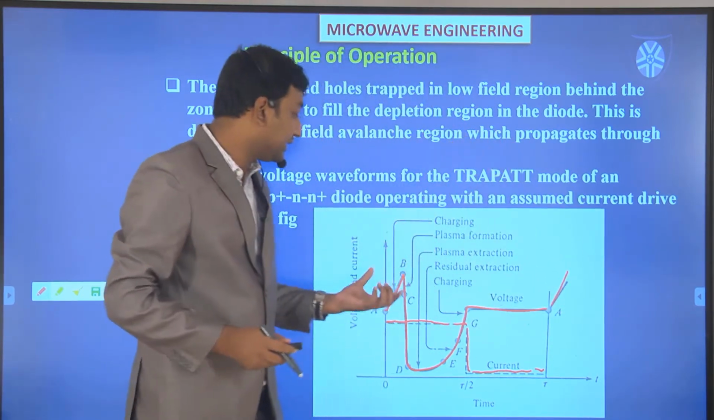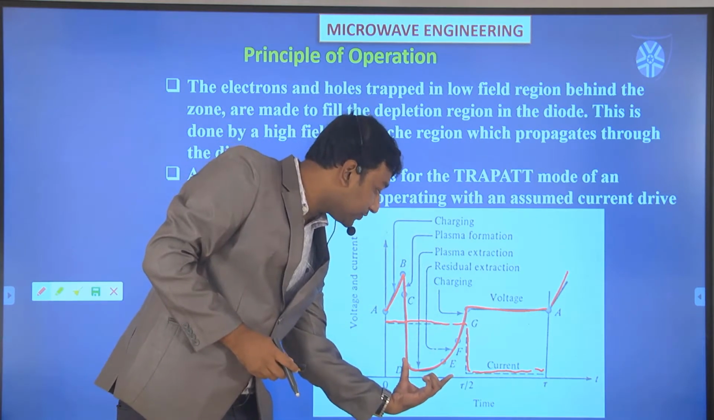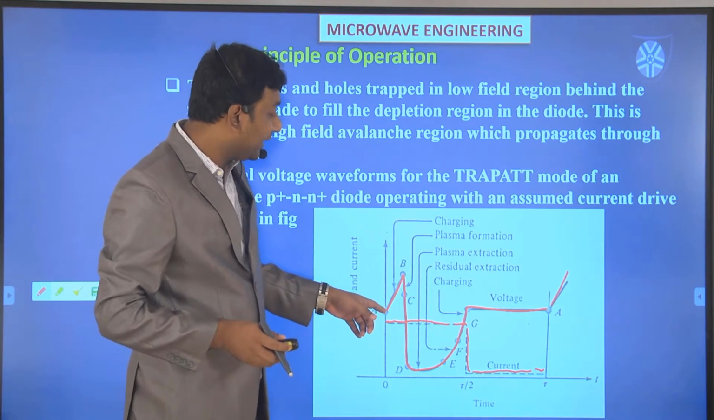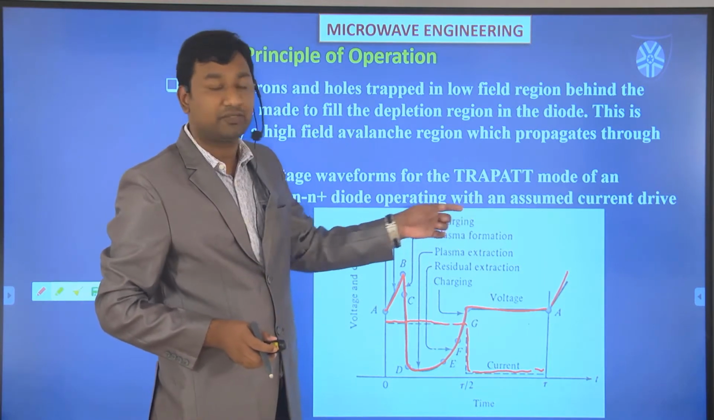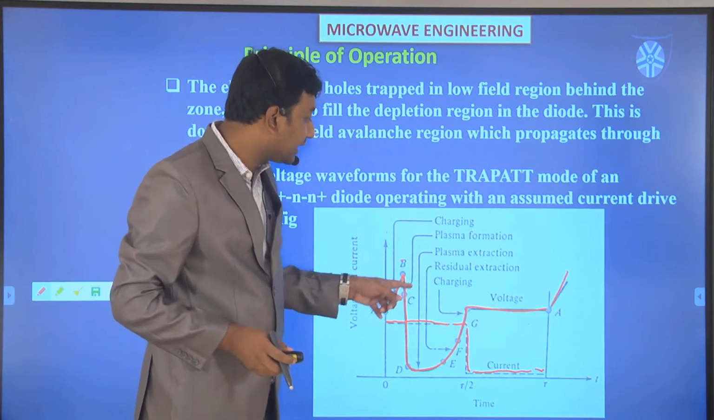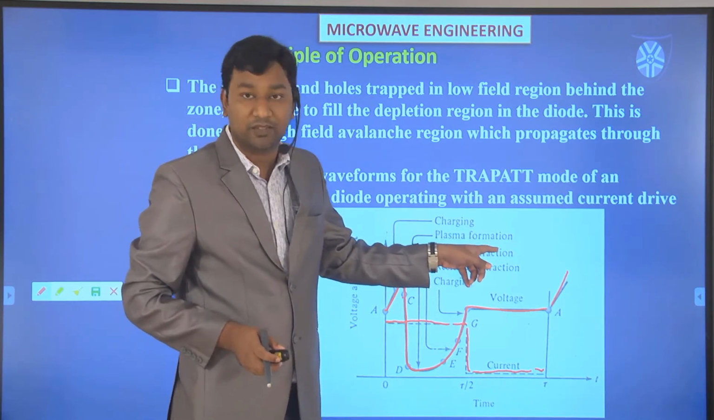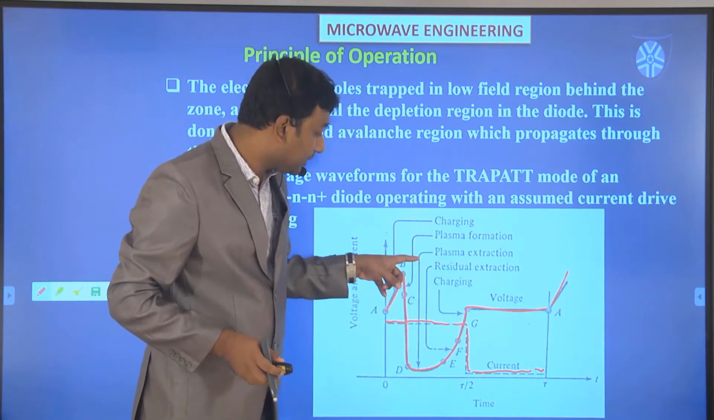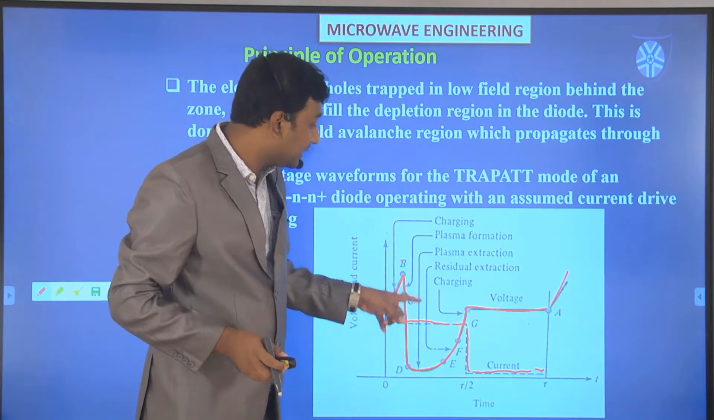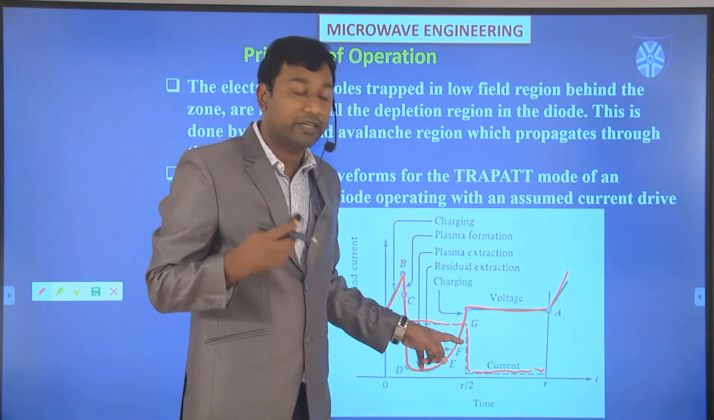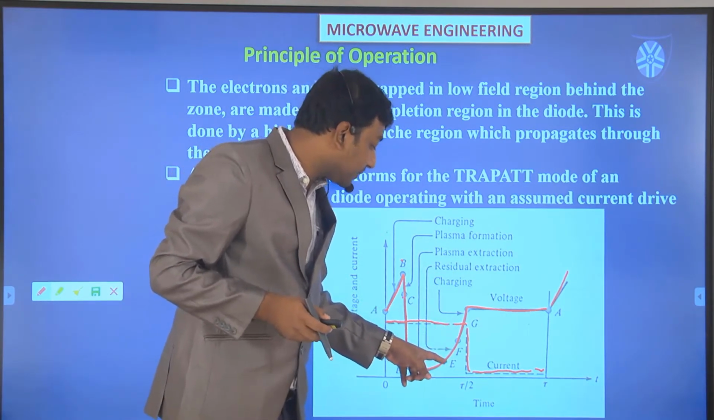But the important thing is, whenever the current becomes positive, how the process goes on. It is defined in different regions. First is A to B, one region. Then B to C, another region, which is called plasma formation. Then C to D, another region, which is called plasma extraction. Then the residual remaining extraction is from E to F.